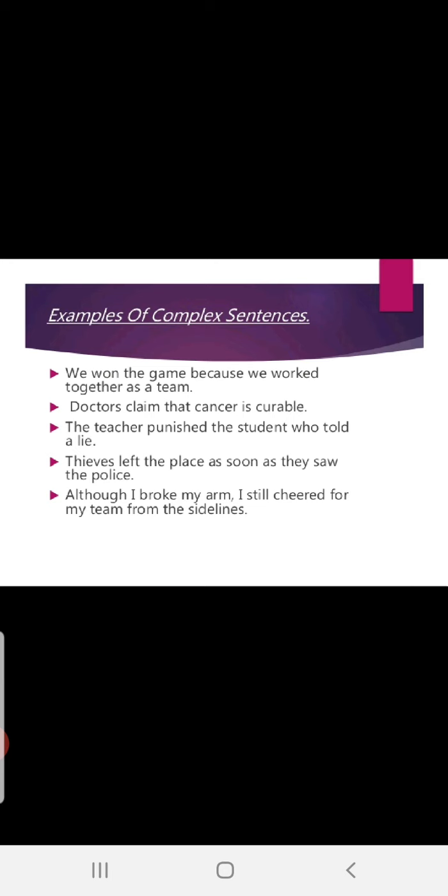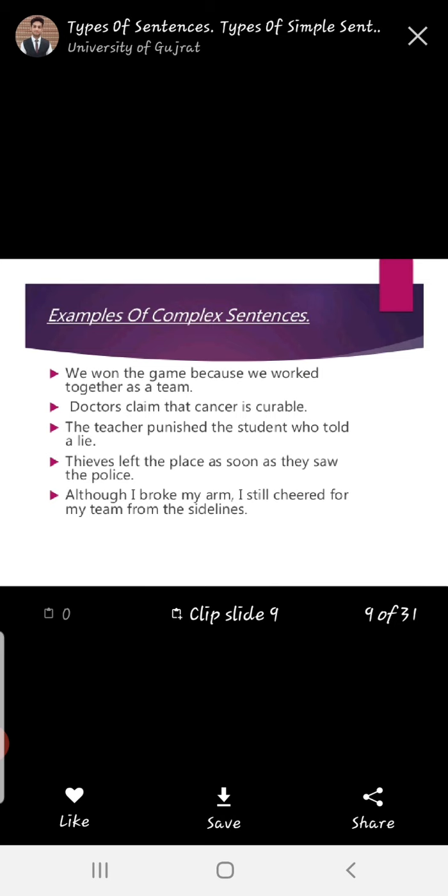Examples of complex sentences. We won the game because we worked together as a team. Fine. Here there are two clauses, but the second clause is changed to a subordinate or dependent clause. See, we won the game. The whole sentence is one clause. Because we worked together as a team. It is starting with one subordinating conjunction, right?